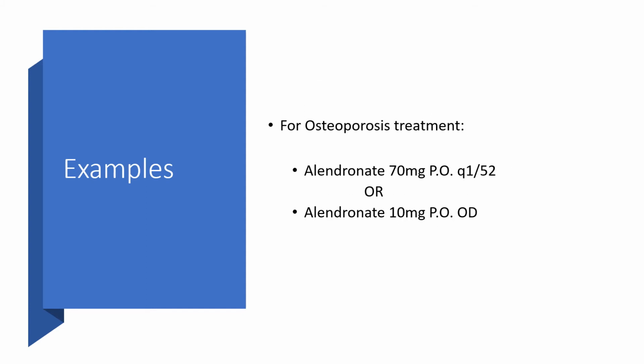In osteoporosis treatment, the same alendronate would now be 70 mg per oral every week, or alendronate 10 mg per oral once daily. In other words, we're going to give double the dose that we would use in prevention when it comes to treatment of osteoporosis.